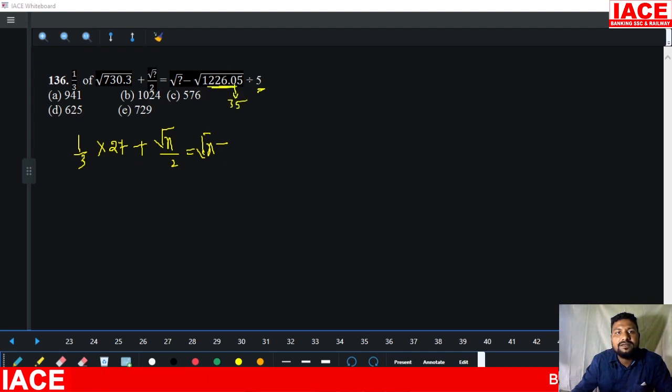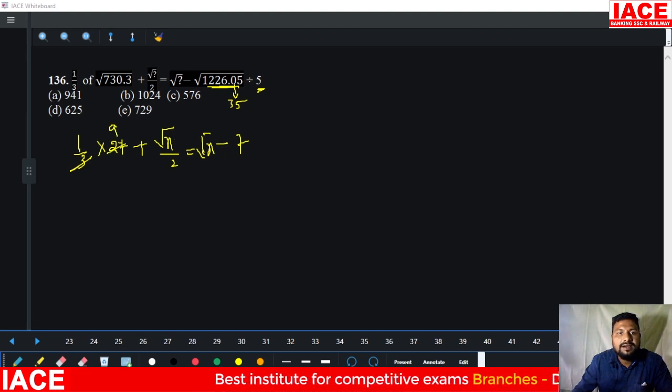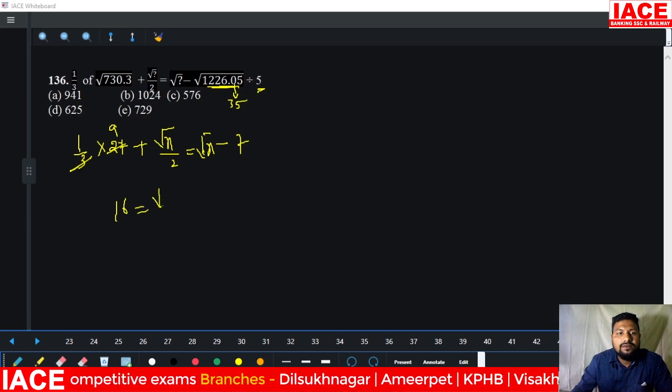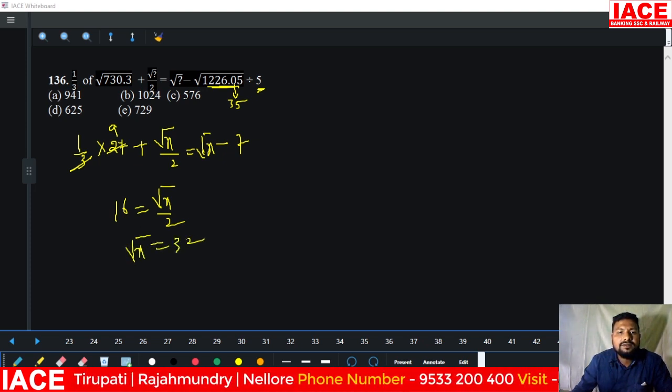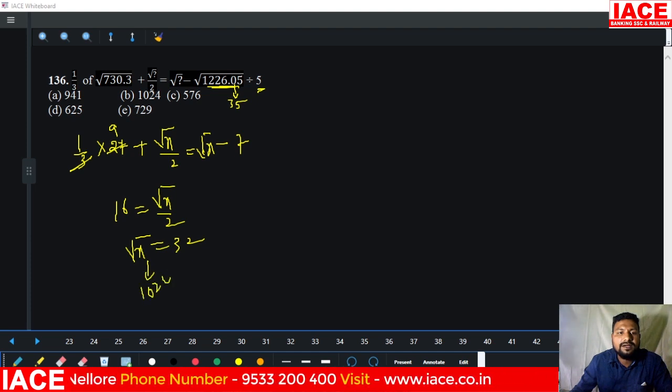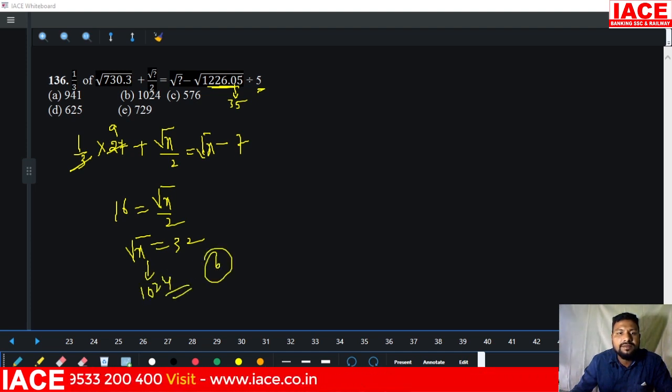This overall value is 35. 35 by 5 value is 7. Then 3 to 27, how many times? 9. 9 minus 7 becomes plus 7. Plus 7 plus 9, it is 16, and root x by 2. So here, what is the value? 16 2s are 32. Root x is equal to 32. Then x is equal to 1024. Option B is correct.